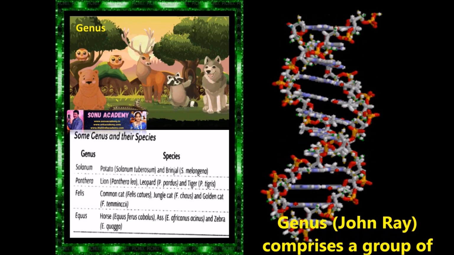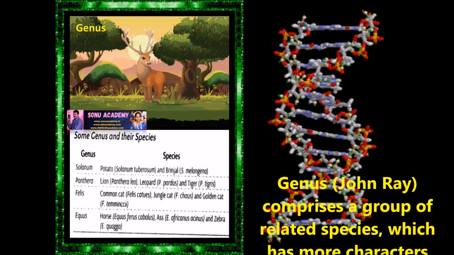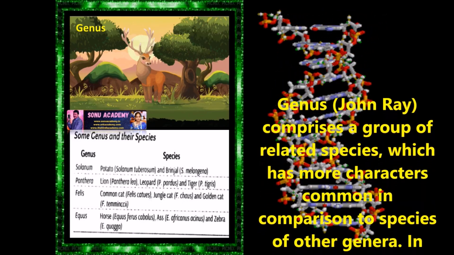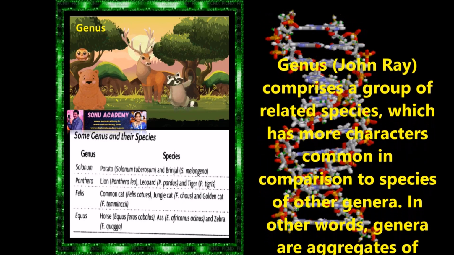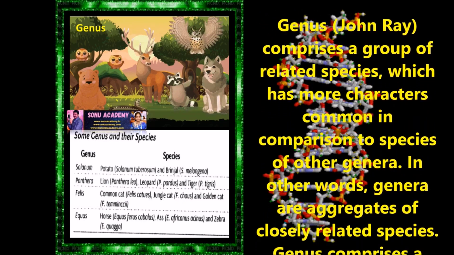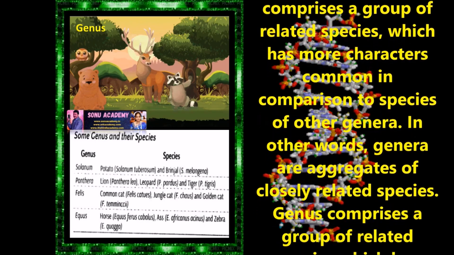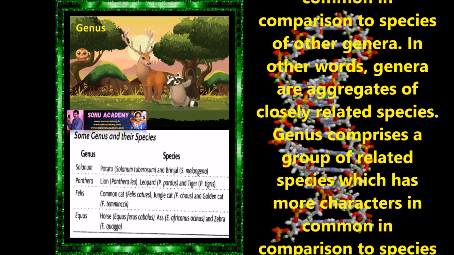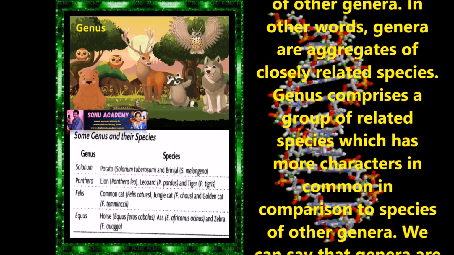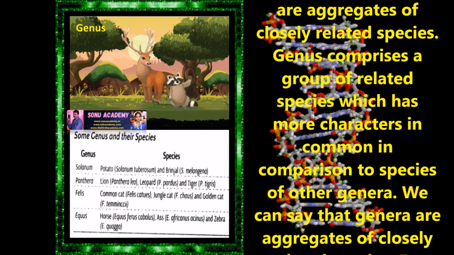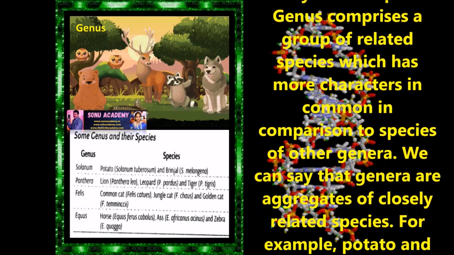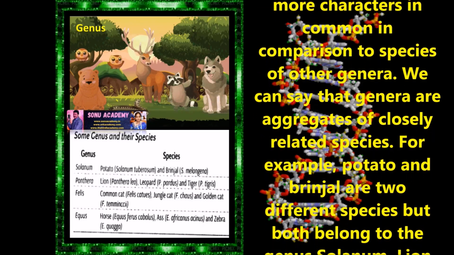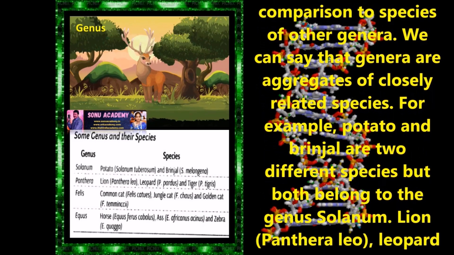Children, now let us discuss genus. Genus was described by John Ray. It comprises a group of related species which has more characteristics in common in comparison to species of other genera. In other words, the genera are aggregates of closely related species.